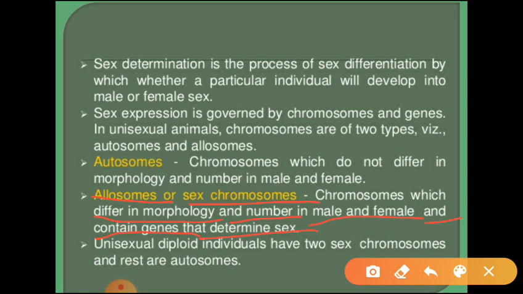What are allosomes? The chromosomes which differ in structure and number, as well as they contain genes that determine the sex of an organism. Such chromosomes we are calling as allosomes or sex chromosomes. Is it clear?